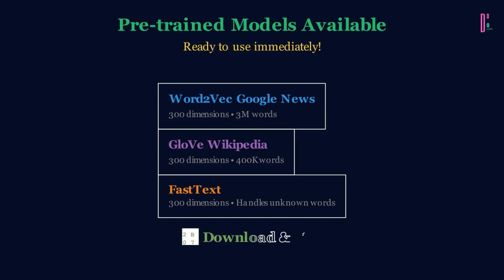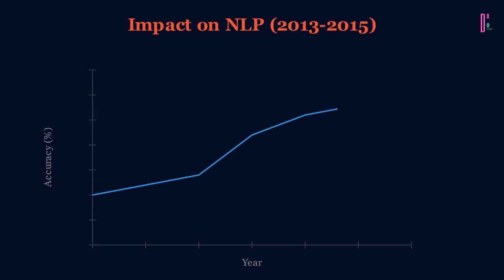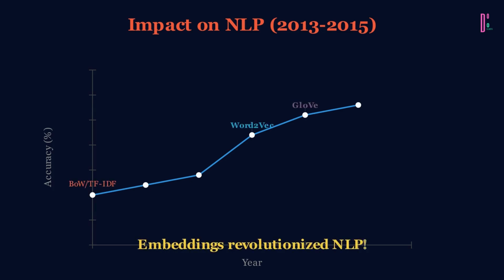The beauty is that you don't have to train these embeddings yourself. Pre-trained models like Word2Vec trained on Google News or GloVe trained on Wikipedia are freely available. Just download and use them in your projects. Between 2013 and 2015, word embeddings became the default first step in nearly every NLP pipeline, boosting performance across the board. They were so successful that they laid the foundation for modern transformer models.